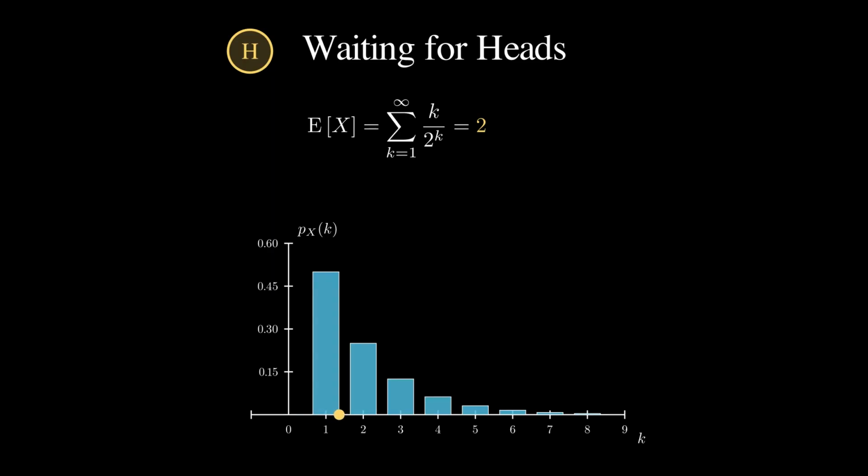Watch the partial sums, 1/2, then 1.5, creeping up and settling at 2. On average, it takes 2 tosses to see the first head, an infinite amount of detail condensed into one clean number.